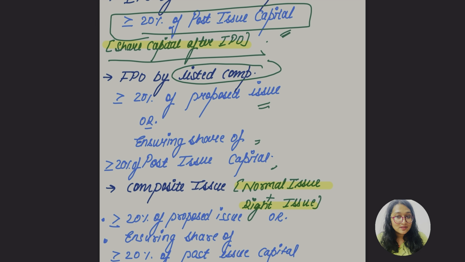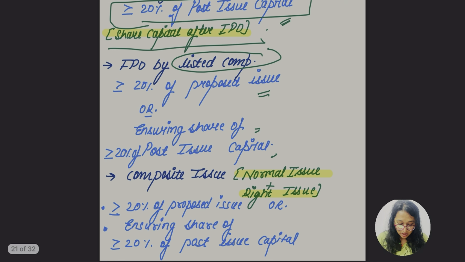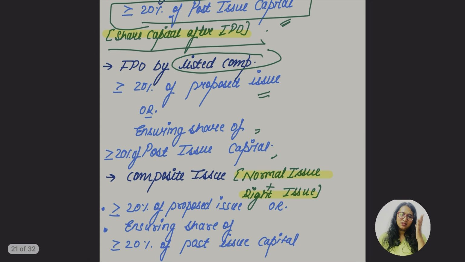So what about the FPO done by a listed company? At least 20% of two things: first the proposed issue, and second the ensuing share of at least 20% of the post-issue capital. Now let's go to the composite issue. What is this composite issue? A composite issue is actually the normal issue together with the rights issue.